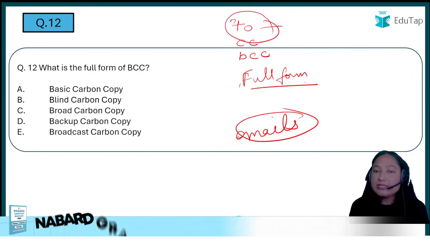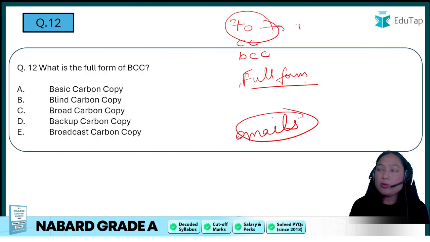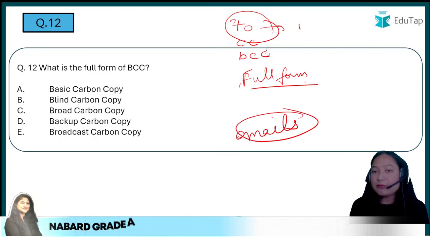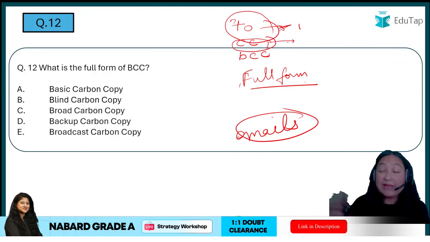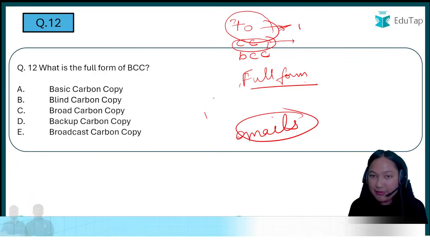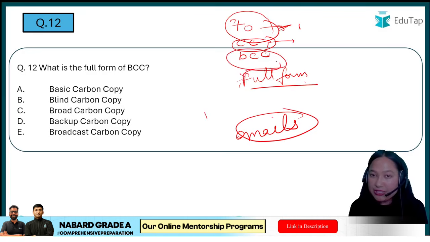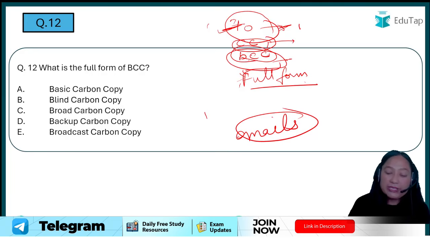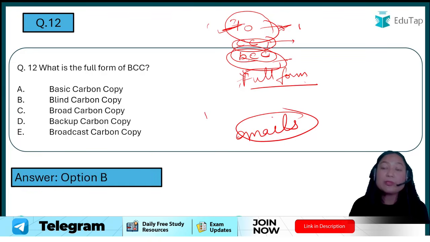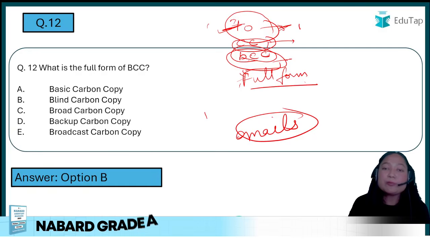To is the intended receiver. If you want to send a message to your mother, you will type your mother's email address here. In CC, you add someone you want to have knowledge that you have sent the mail. And in BCC, the person will be able to see the mail, however the people in To or the receiver will not know that somebody is in BCC. So the full form of BCC is blind carbon copy, because other people are not able to see it. So it is blind carbon copy, option B.